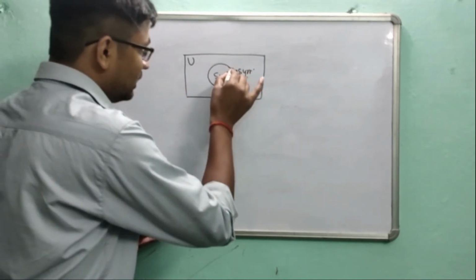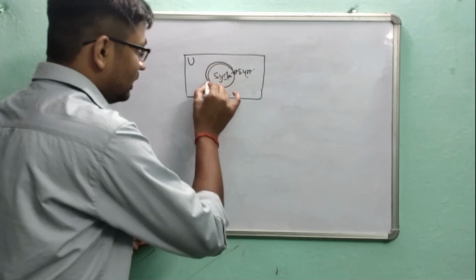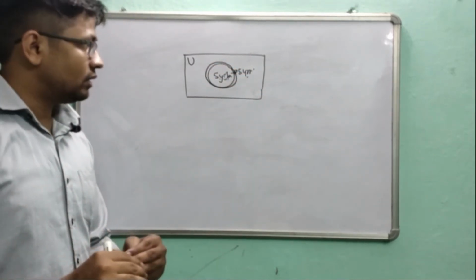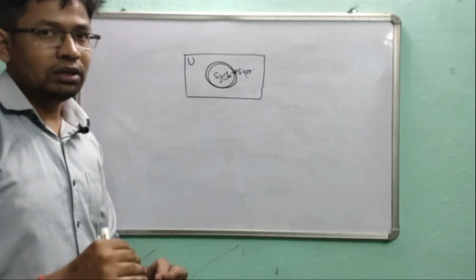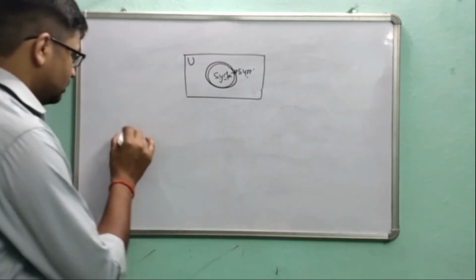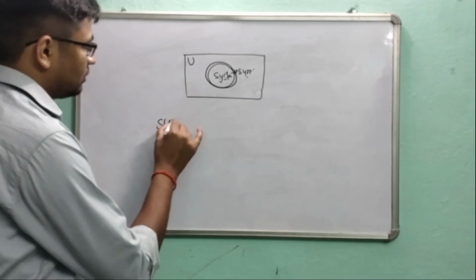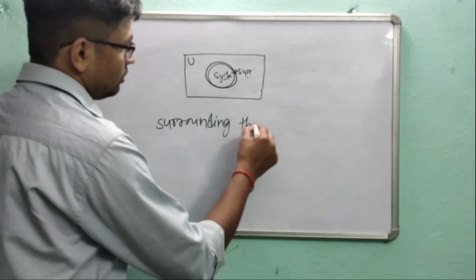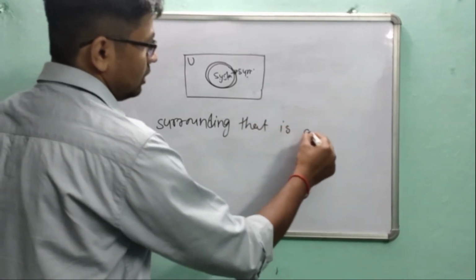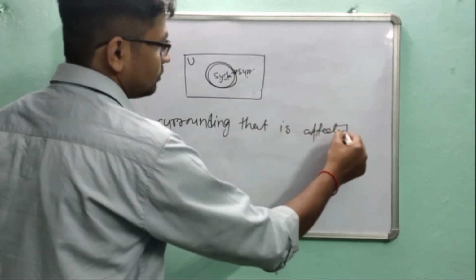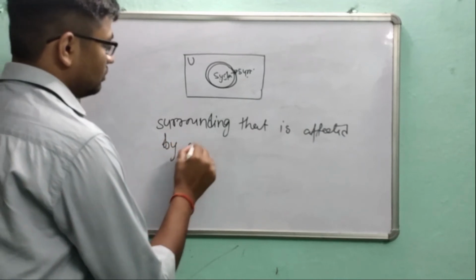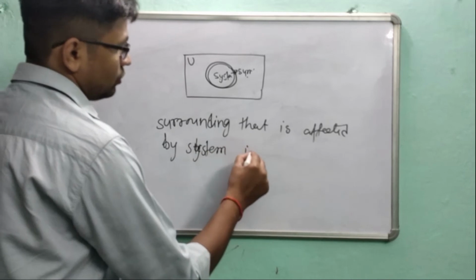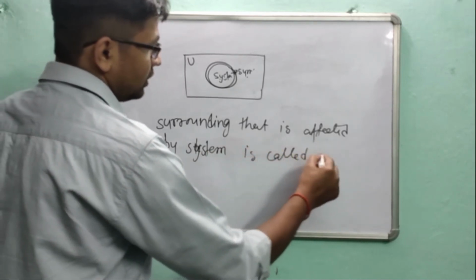And the surrounding that is affected by the system is called the immediate surrounding.